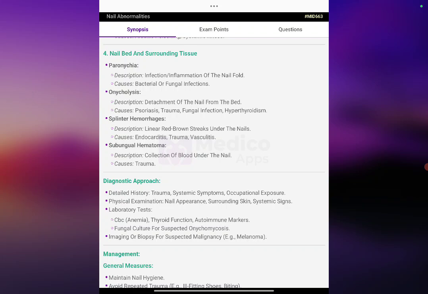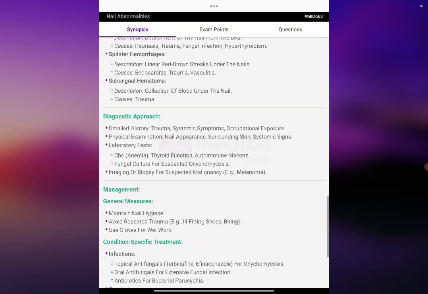Splinter hemorrhage: linear red-brown streaks under the nails, seen in endocarditis, trauma, and vasculitis. Subungual hematoma: a collection of blood under the nail, from trauma.